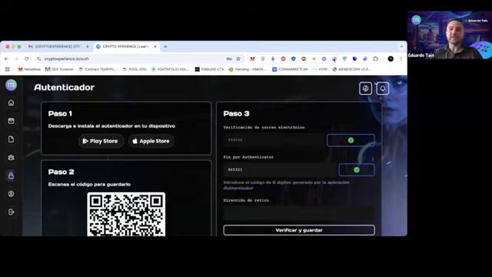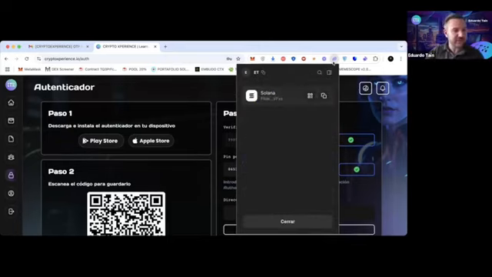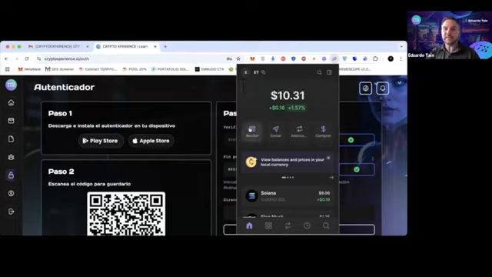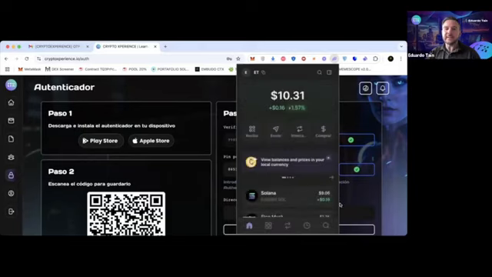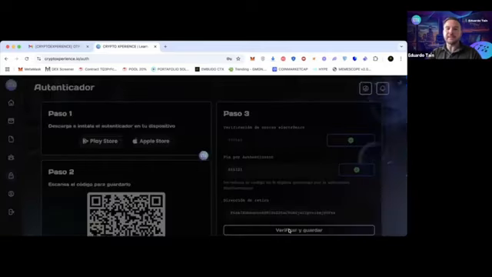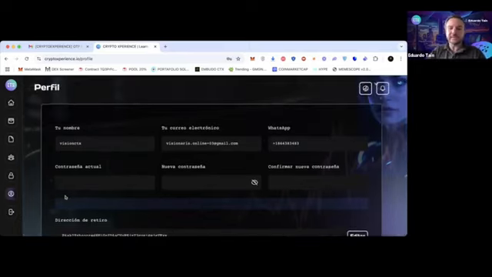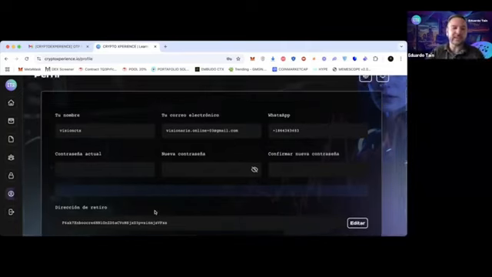In this case, I could enter, well, let's do it so you can see the entire process. Look, here I am. I hope the screen is visible. I copy the wallet. Let's go back here, Phantom Wallet. I click receive. I copy the address here and paste it in the withdrawal address. And I click verify and save. Okay. And it says that the change was successful. You wouldn't have to configure it ever again, unless you want to change the wallet, but now with your security factors.